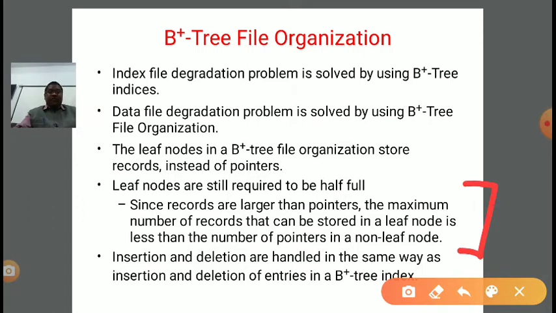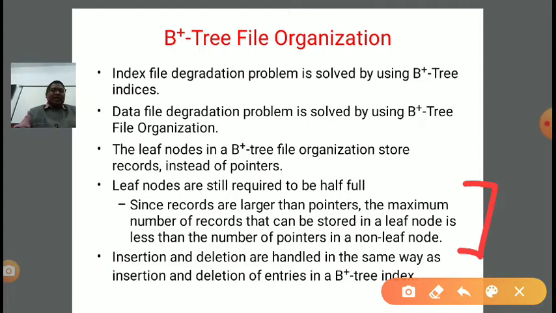Leaf nodes are still required to be half full. What is the meaning of this? Since the records are larger than pointers, yes, definitely all of you know this, that records have more data than the pointer. The maximum number of records that can be stored in a leaf node is less than the number of pointers in a non-leaf node, right?